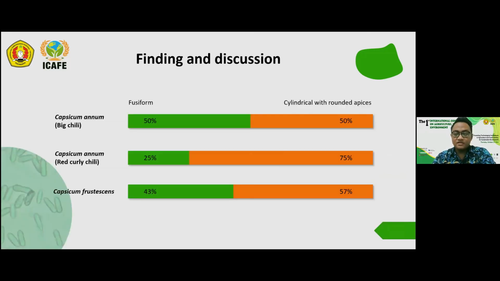So this bar chart shows us that for every chili type, there are 2 kinds of conidia shape, fusiform and cylindrical, with the majority shape being cylindrical with rounded apex. So it also means that the shape is a little bit diverse, because there are only 2 kinds of shape.